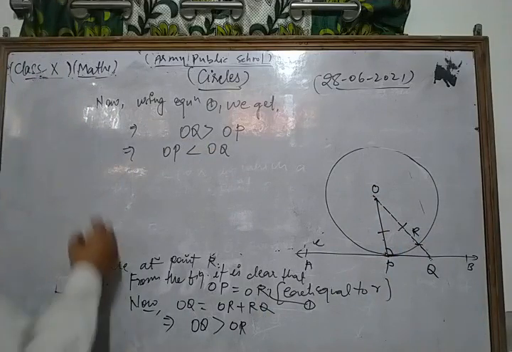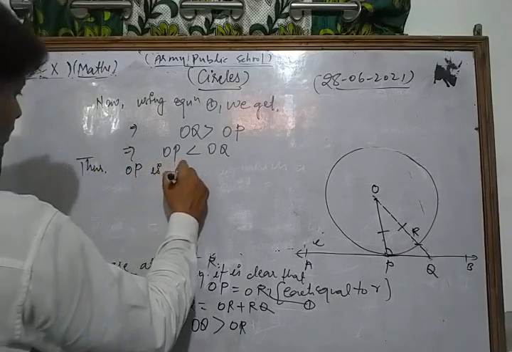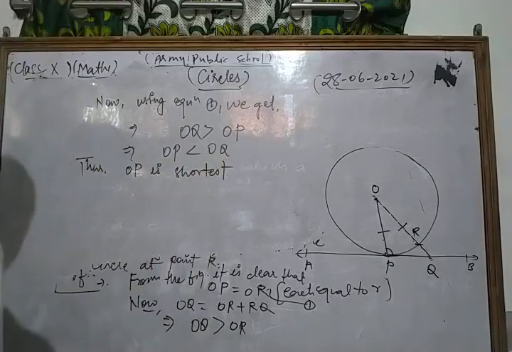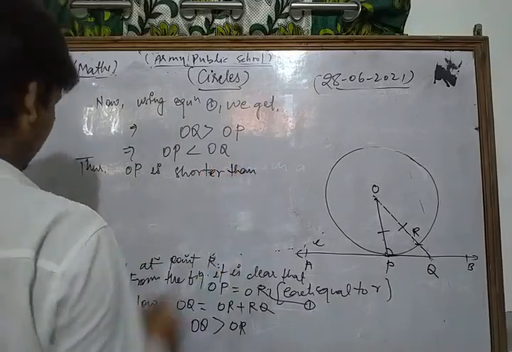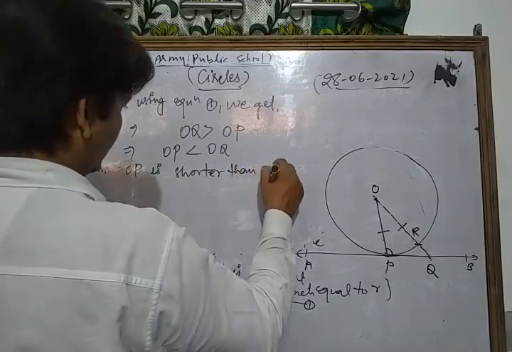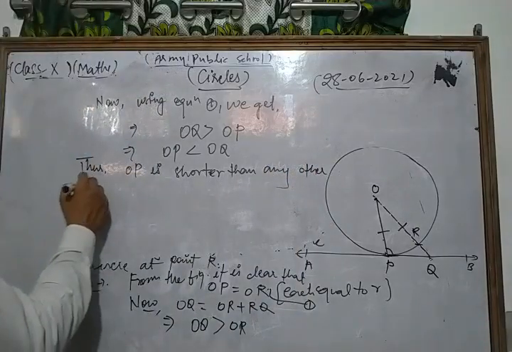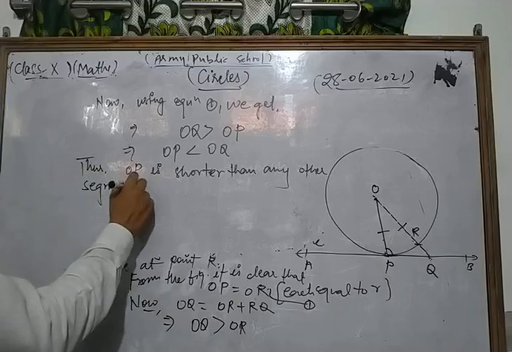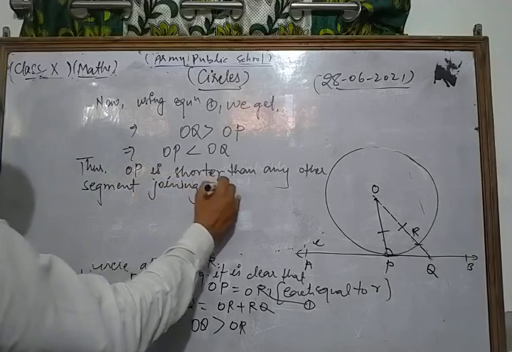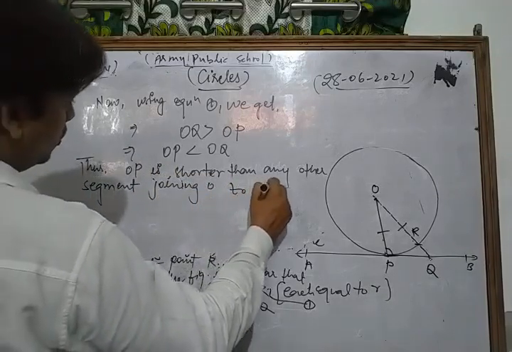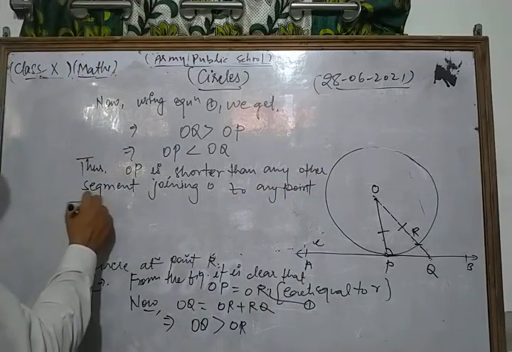Okay. Thus, in this way, OP is shorter than any other segment joining O to any point of AB.